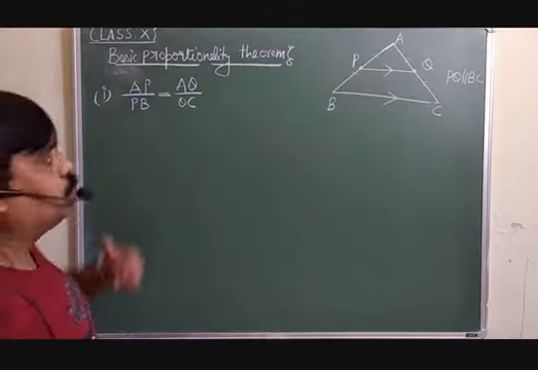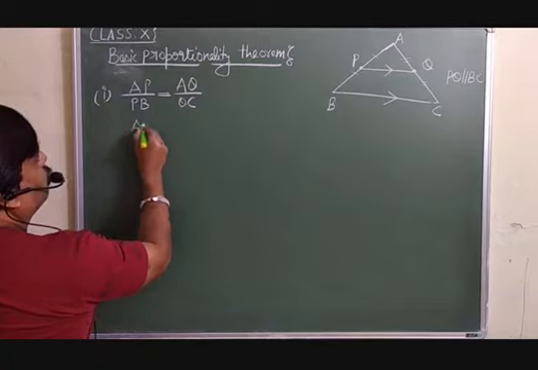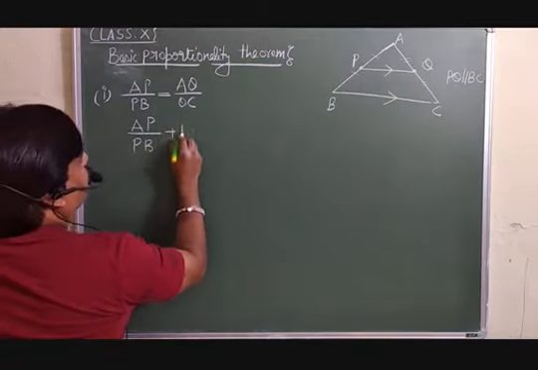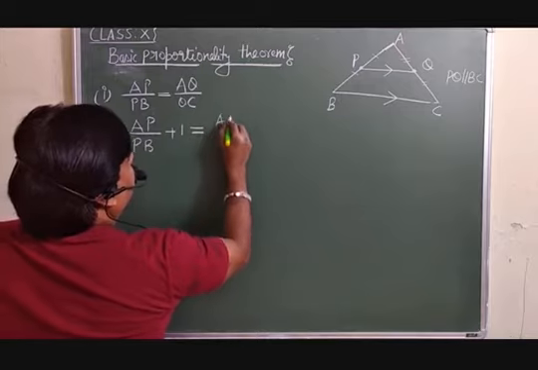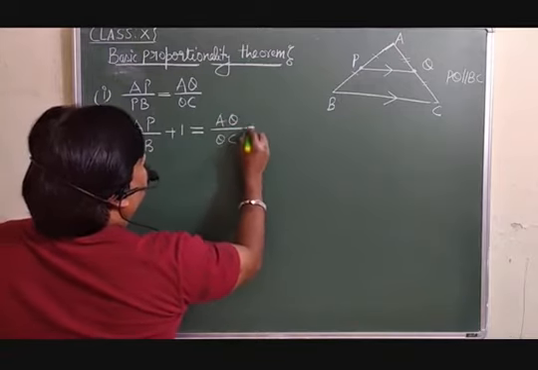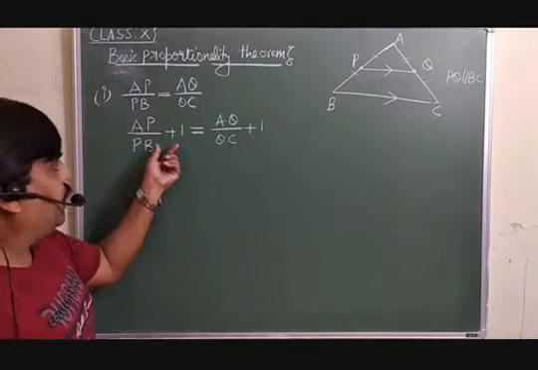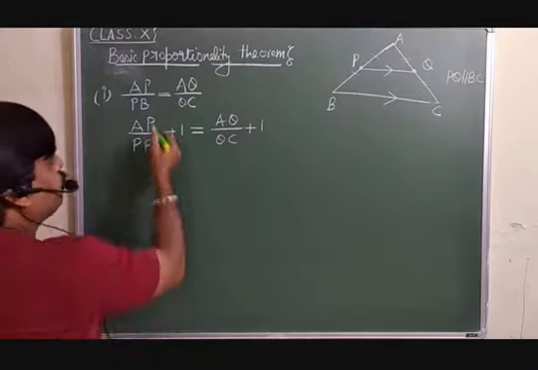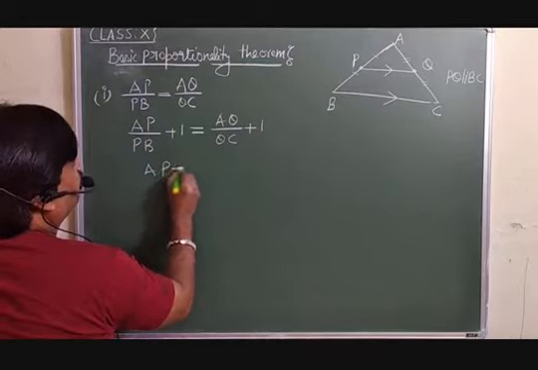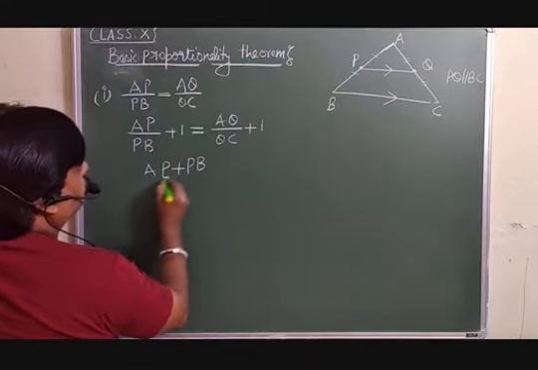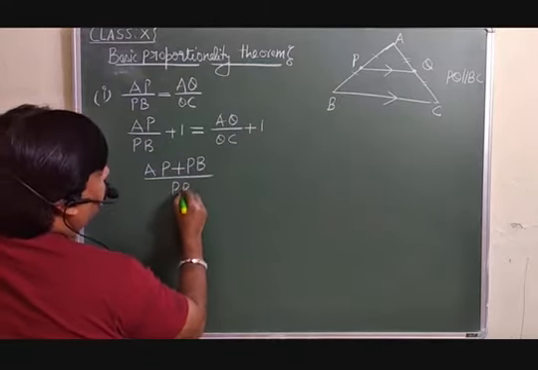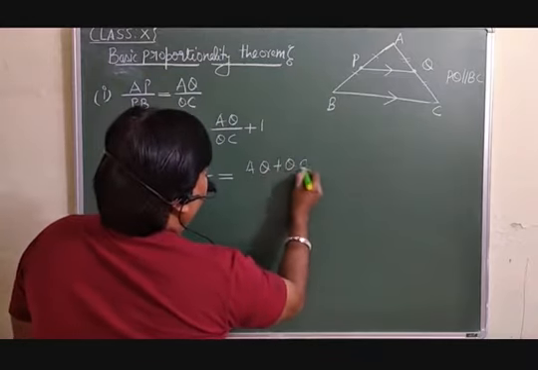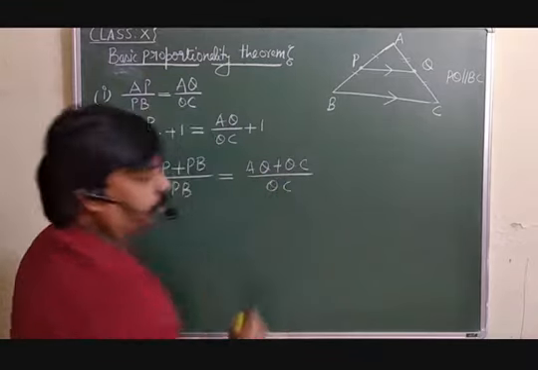Now in this one, if we add 1 on both sides, AP over PB plus 1 is equal to AQ over QC plus 1. We can just add 1 on both sides. What you will get is AP plus PB over PB is equal to AQ plus QC over QC.